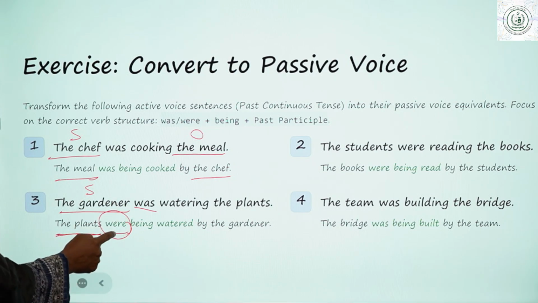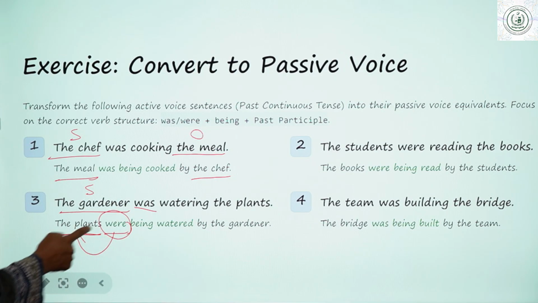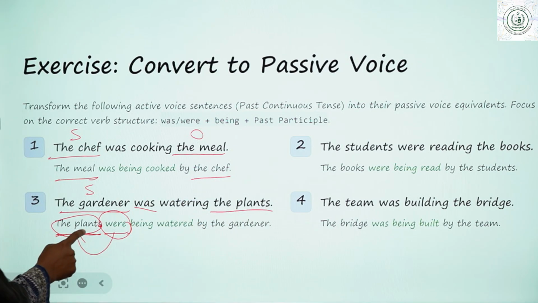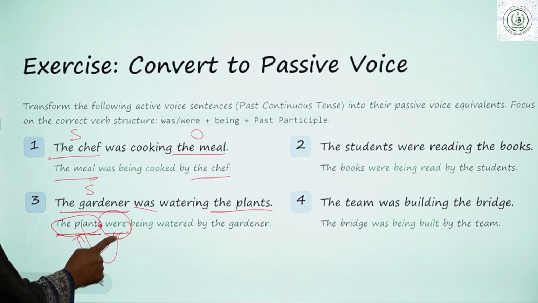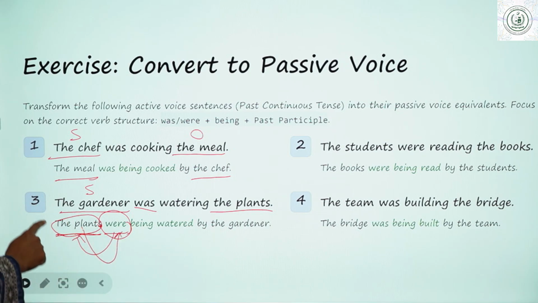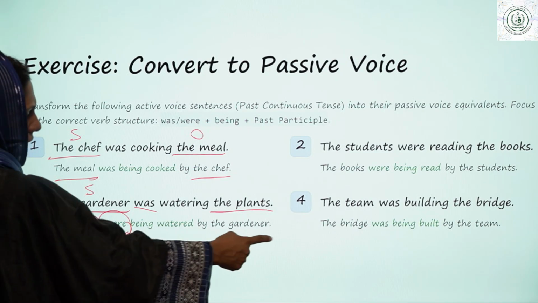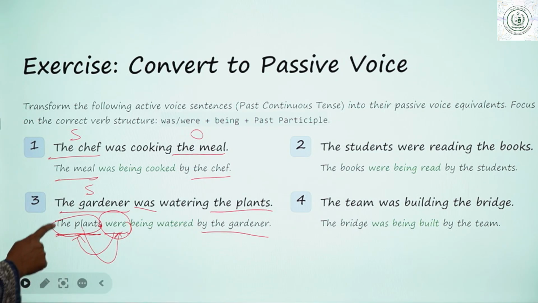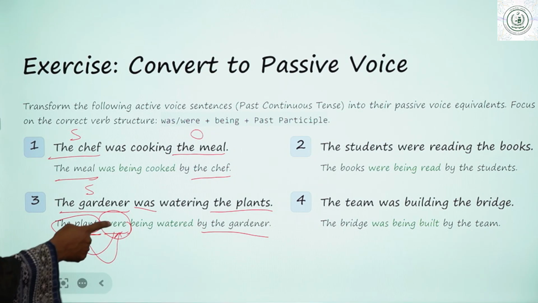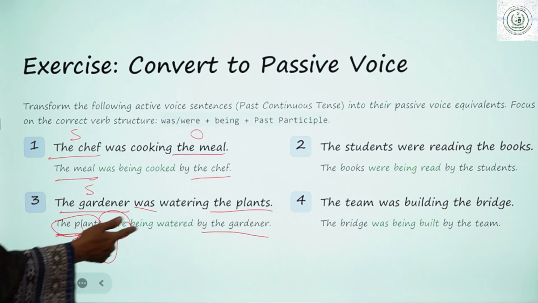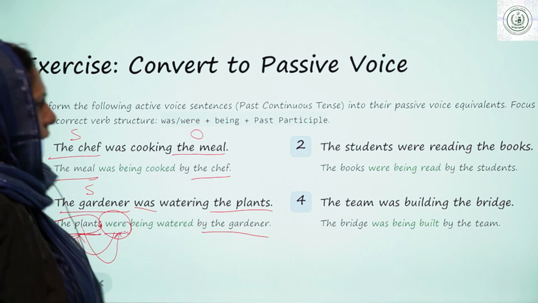You will use it according to the new subject now. If we are using the object here, according to that object, we are going to use the helping verb. The plants were being watered by the gardener. I never say "the plants was being", because the plants is plural, so were being watered by the gardener.